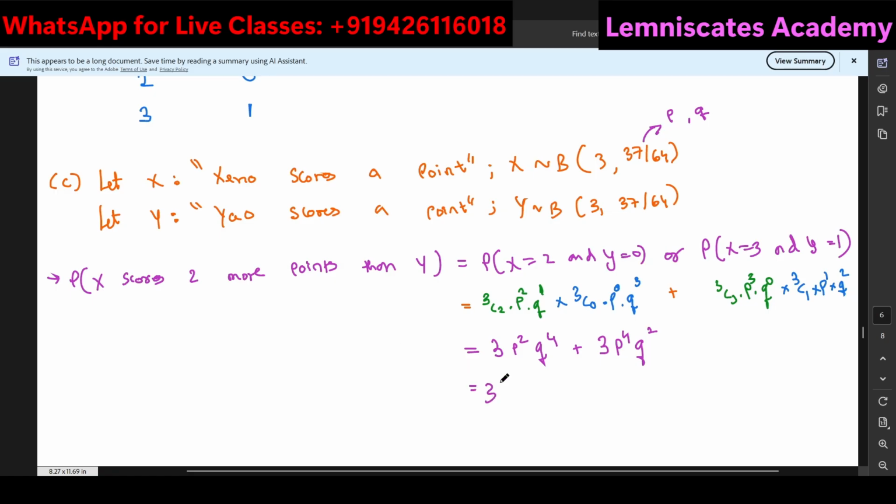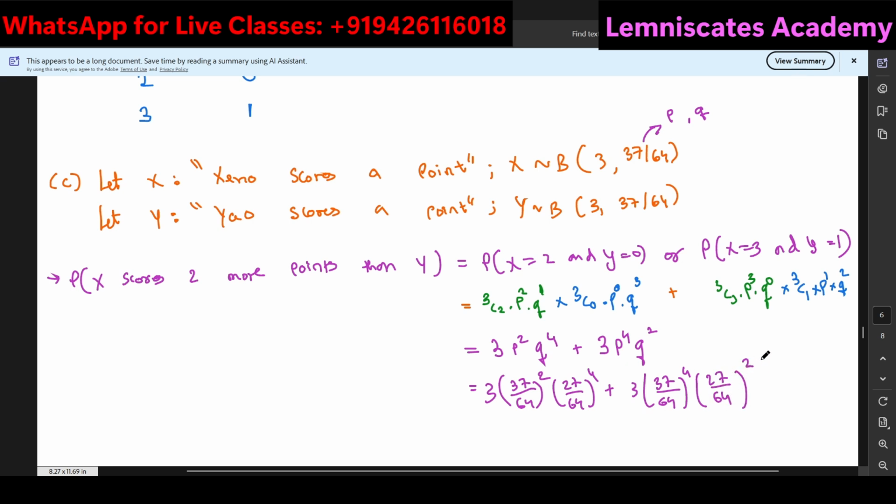So this will be 3 times 37 by 64 square, and if I do 1 minus this, let's see what is the value. 1 minus 37 over 64 comes out to be 27 over 64. 27 over 64 to the power of 4 plus 3 times 37 over 64 to the power of 4 times 27 over 64 to the power of 2.